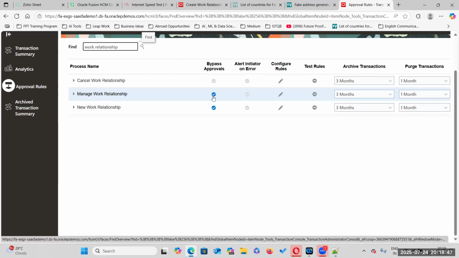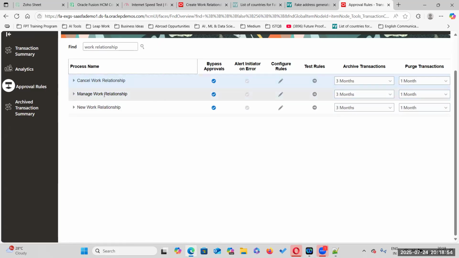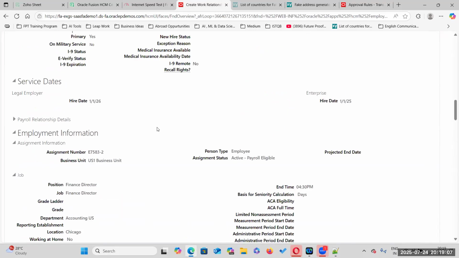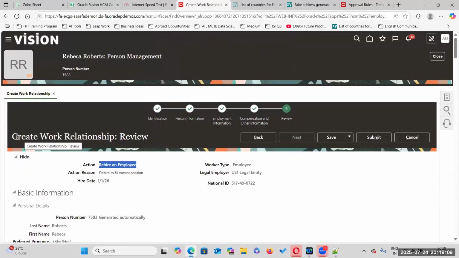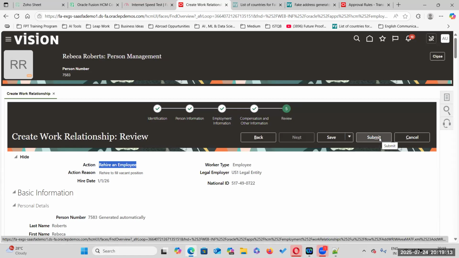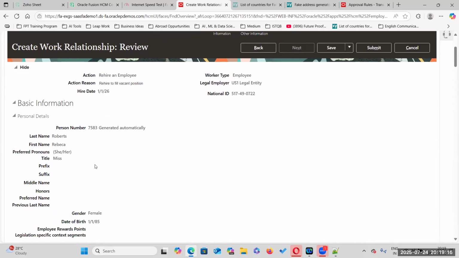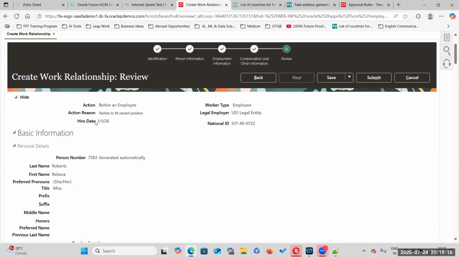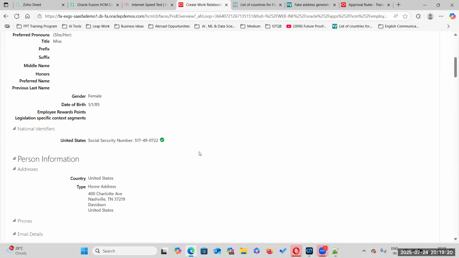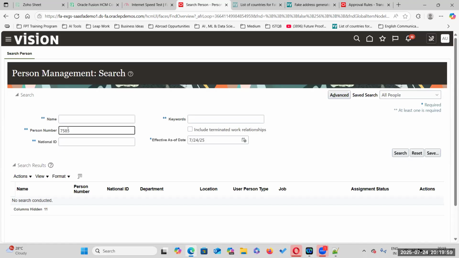Manage work relationship is already there. I think this is the one. Manage work relationship for rehire, this is the one. Because we have just changed within the second, it will not impact there. So rehire will depend upon the manage work relationship. Click on submit button. The important thing here is what is the rehire date? 1/1/2026. Right.